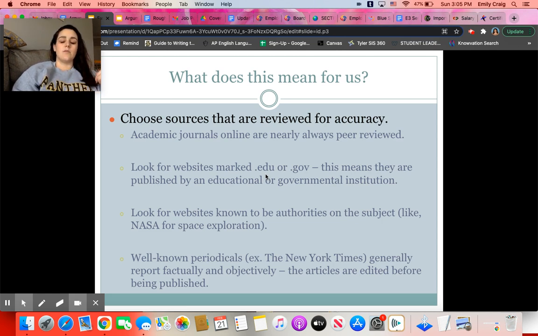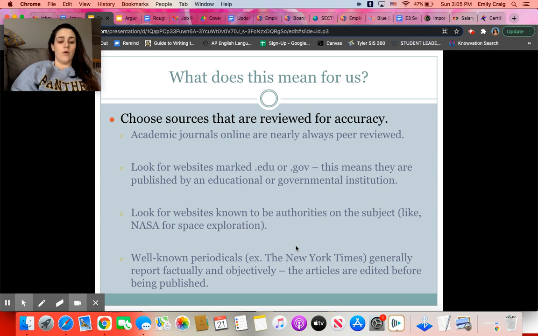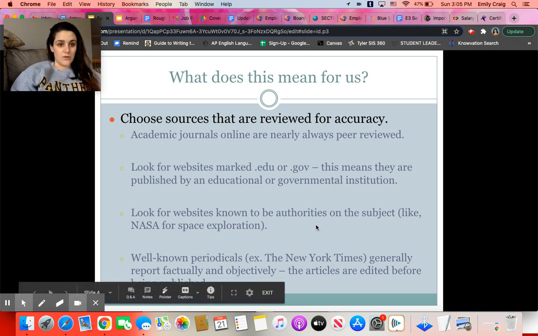Look for websites known to be authorities on subjects. Like if you're looking up space exploration, NASA would be a good place to start. And then well-known periodicals like print newspapers. They generally are edited. They report factually and objectively. So think New York Times, the Washington Post, the Kansas City Star, anything like that that's going to provide you with straight facts.